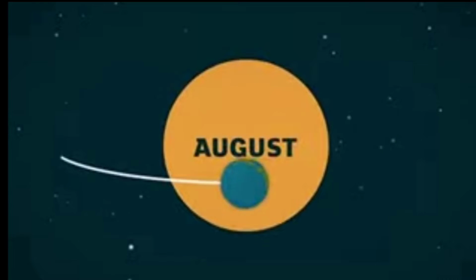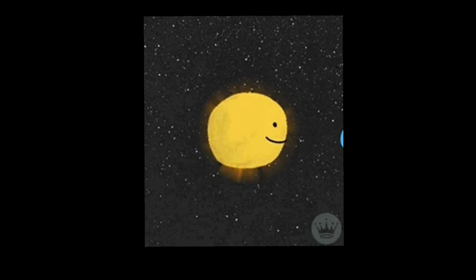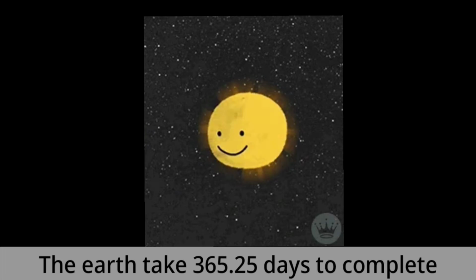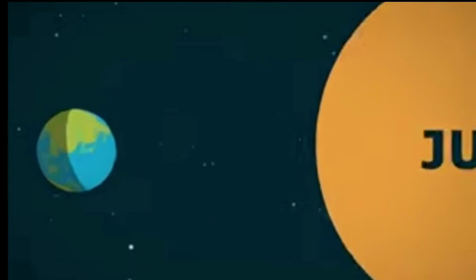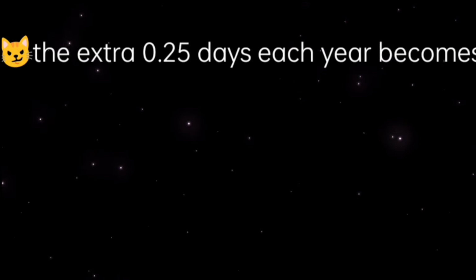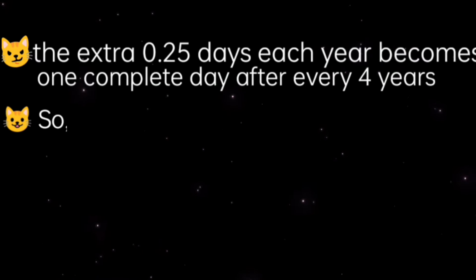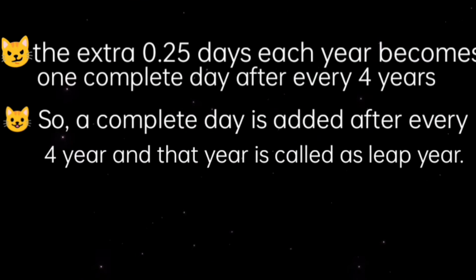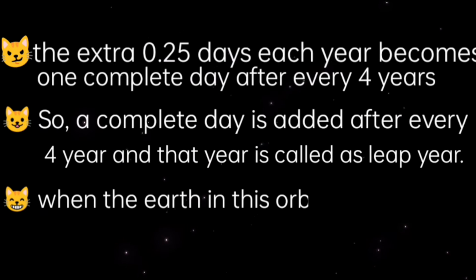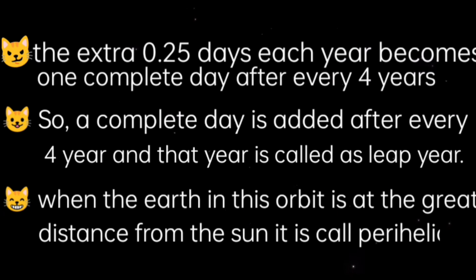The Earth's movement around the Sun in a slightly elliptical orbit is called revolution. The Earth takes 365.25 days to complete one revolution around the Sun. The extra 0.25 days each year become one complete day after every 4 years. So a complete day is added after every 4 years, and that year is called a leap year. And when the Earth in its orbit is at the greatest distance from the Sun, it is at its aphelion.